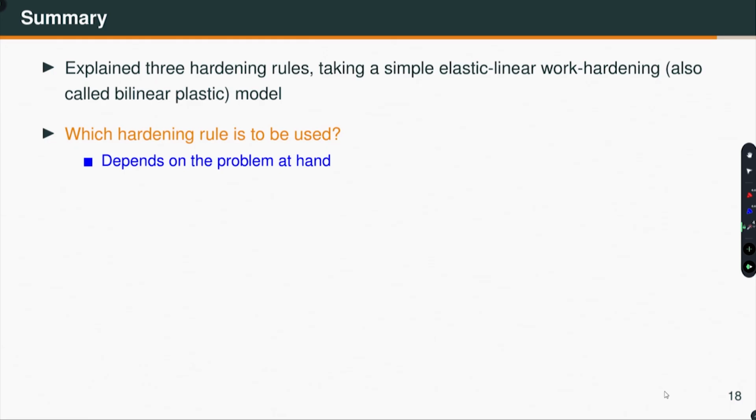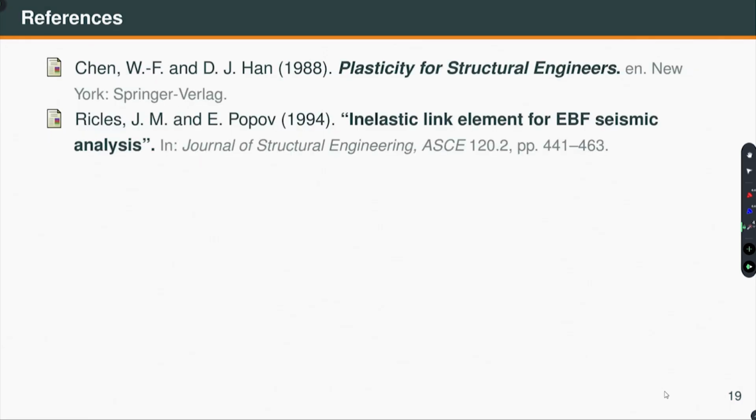Okay? So, with that we will stop here today, and these are the references that you may want to use. So, in the next lecture what we will do? We will now look at the stress strain response, hysteretic or cyclic stress strain response for various materials. Primarily we will be looking at stress strain models for steel.